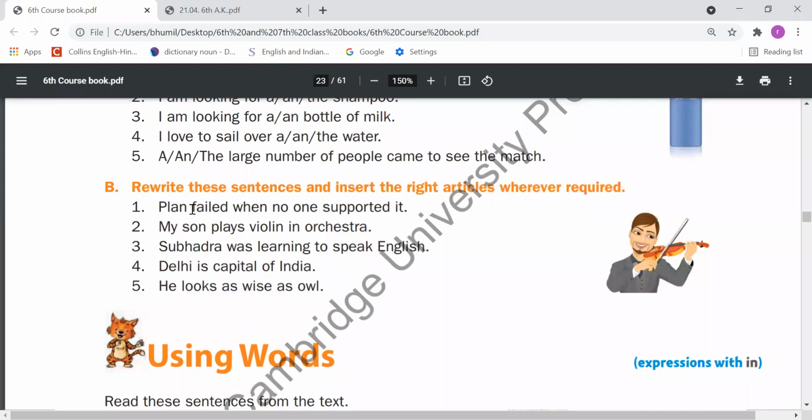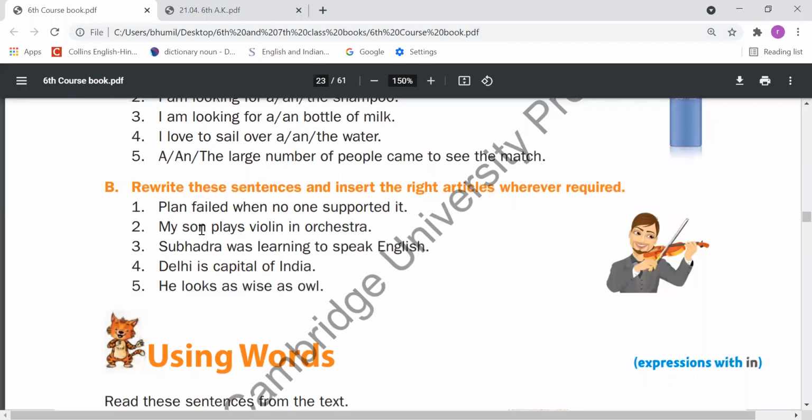The noun is "plan" here. Either we can fill "a," "an," or "the." "The" will come here because we are talking about a particular plan, not any general plan. So you need to mention "the" here.